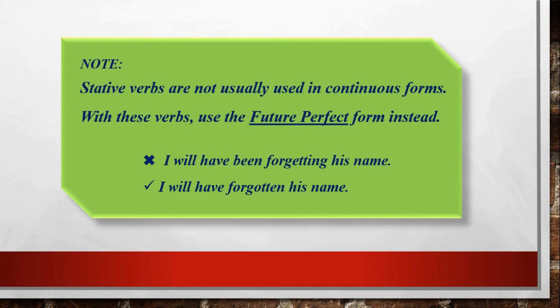Instead, we use I will have forgotten his name. So instead of future perfect continuous tense there, we use future perfect tense. I hope it's very clear.